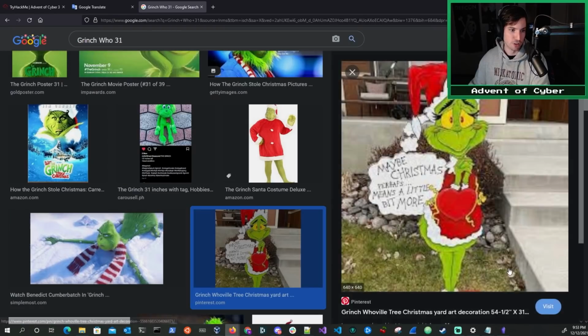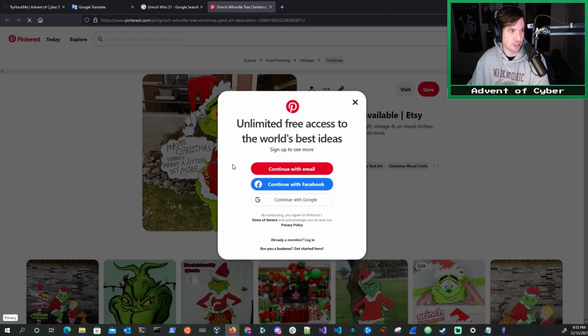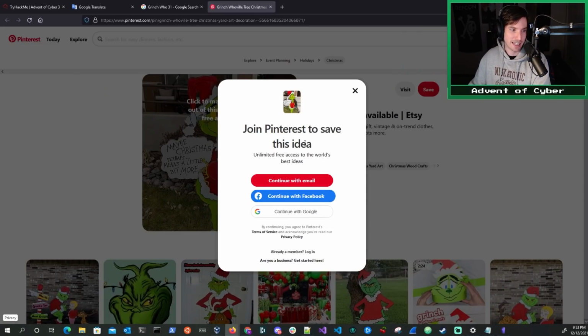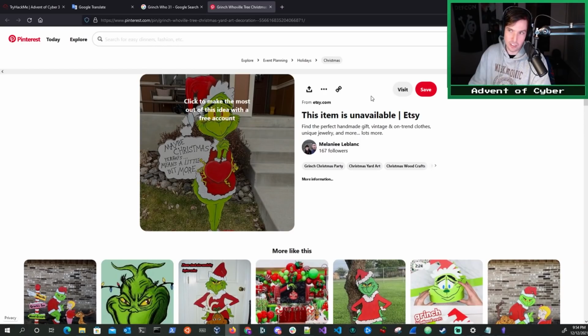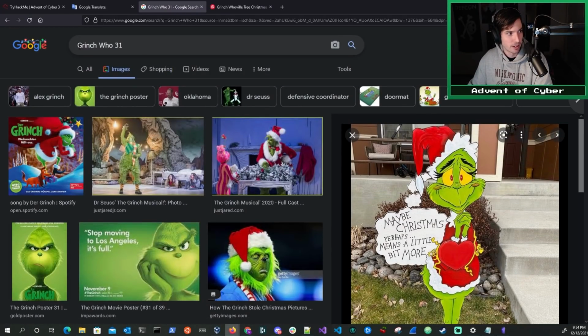But the problem with Pinterest, we're going to click on this just to show you. On Pinterest, you can't view the full resolution image. If you want to save it, it requires you to make an account, which I hate. So this is annoying for me. Sometimes I want to filter Pinterest out of my search results, right? So how would you do that, you might ask?